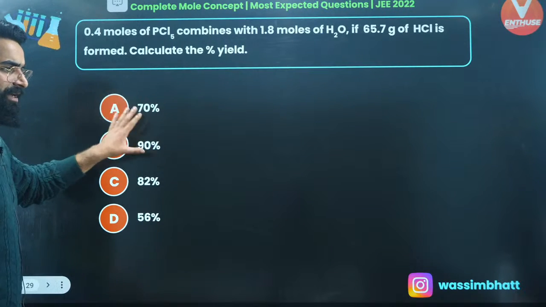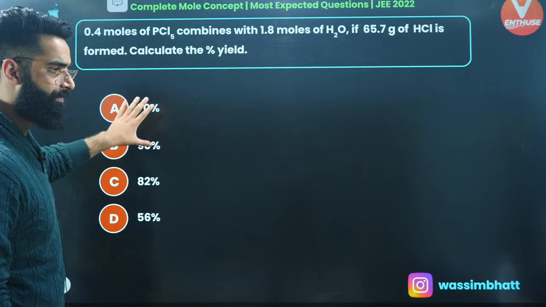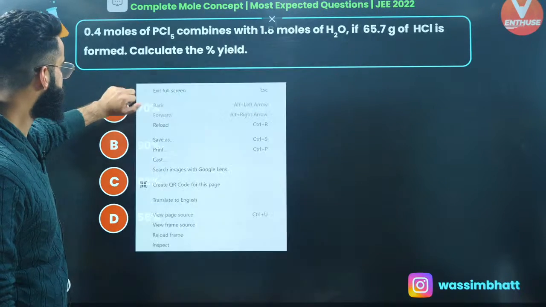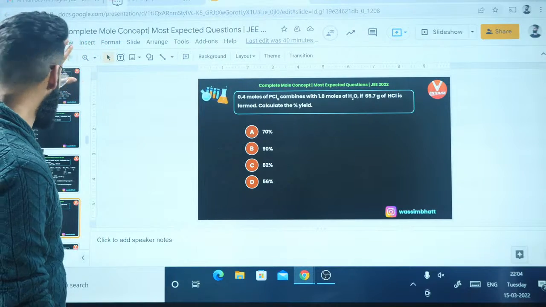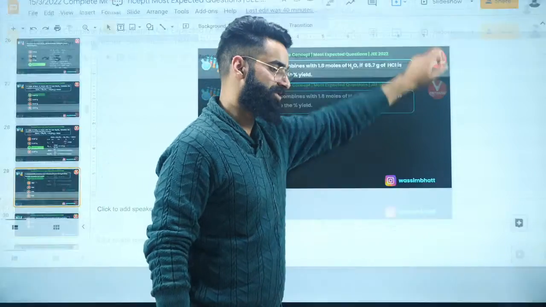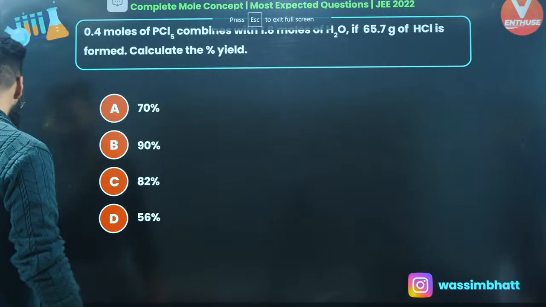Okay, this is a similar sort of question. I would want you guys to do this particular question on your own. Or let me solve this one. It's a percentage yield question.